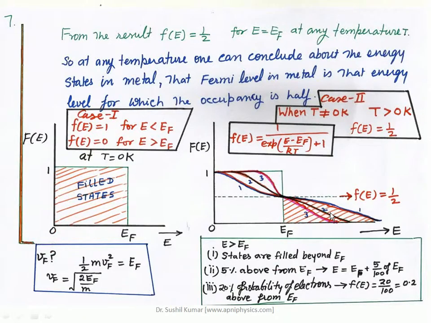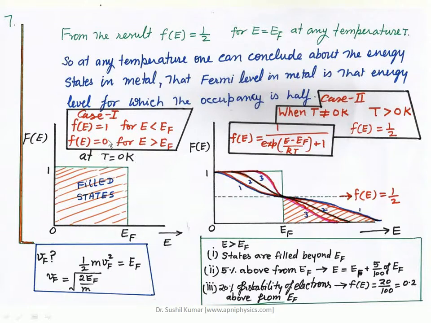All these things can further be described with the help of a graph. Here the Fermi-Dirac distribution function is plotted with respect to the energy. You can see that at E equal to EF, this is the Fermi energy level, and below it all the energy states are completely filled at 0 Kelvin.